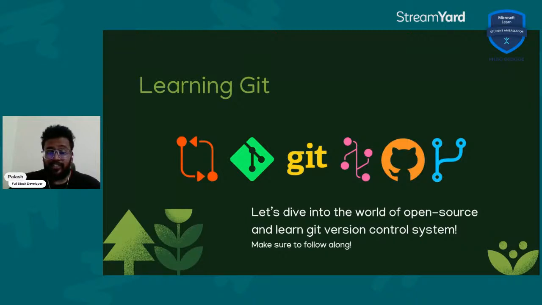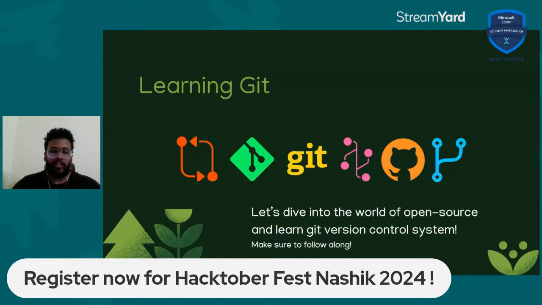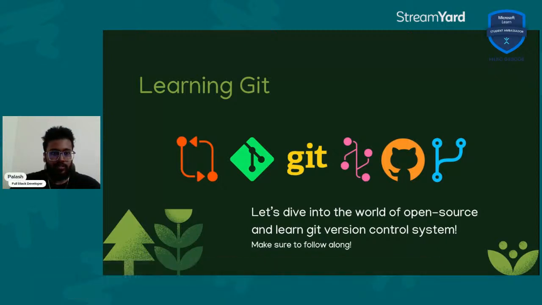Okay, so let's learn a little bit about Git, right? And for that, we're going to jump right into doing the most important steps that you need to do for Hacktoberfest. That is forking a repo, pulling a repo, cloning a repo, stuff like that. So once again, I'll share my screen and I'll show you how that bit is done. Just give me one moment.